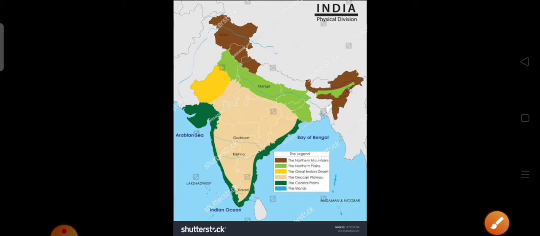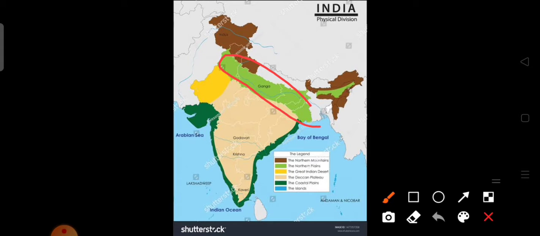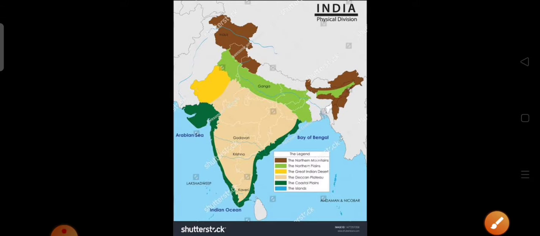Much of the sediment present in the northern plain, that is the Gangetic plain, comes from the erosion happening in the Sivalik. This is the part of the Sivalik, and as it lies to the north of the plain, most of the sediments of the northern plain come from this part of the Himalaya.